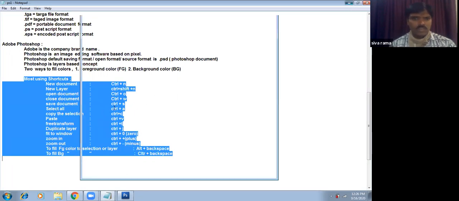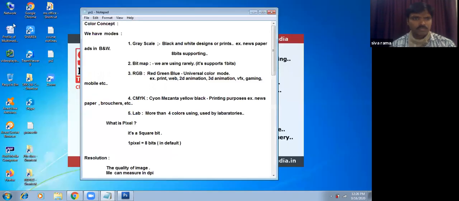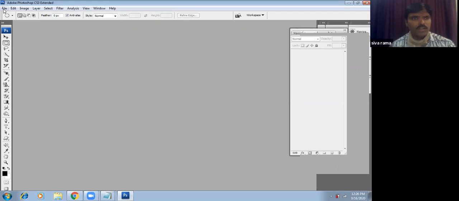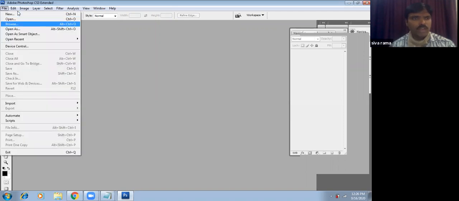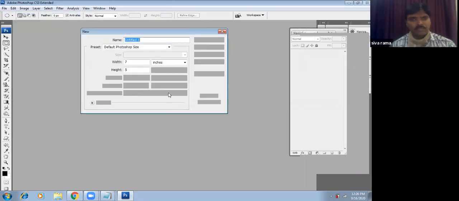Anyway, sir, if you go for Photoshop, we need to create a document. Go to File, we need to create a document. Instead of going to File and making a new document, we need to understand the shortcut. There is Control N. We can click on that.